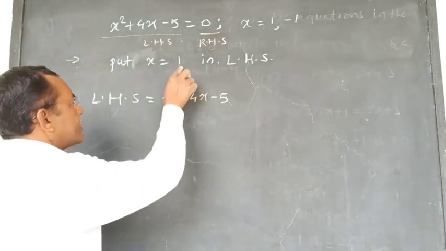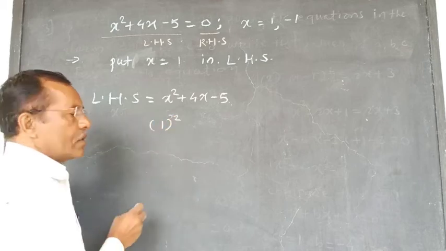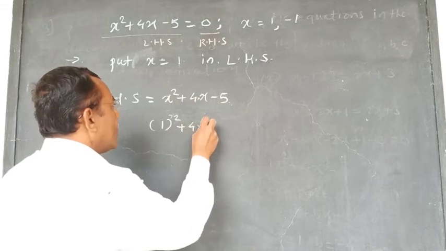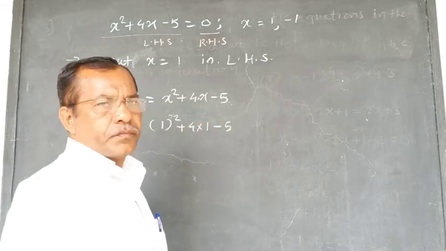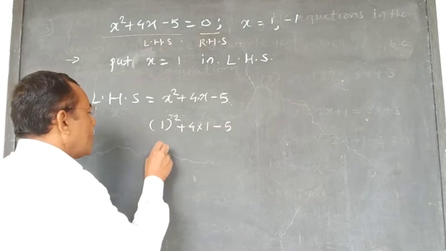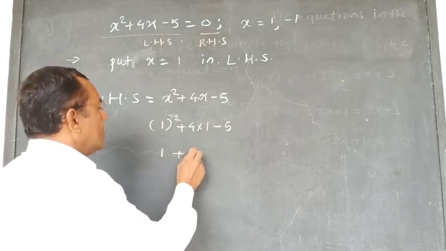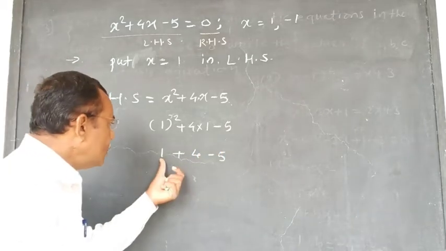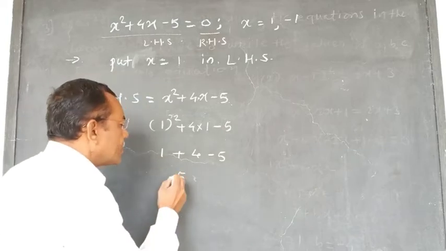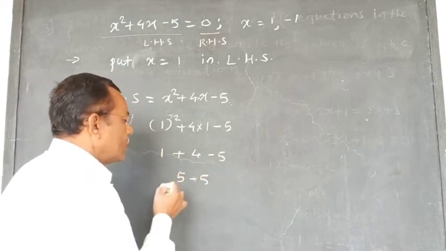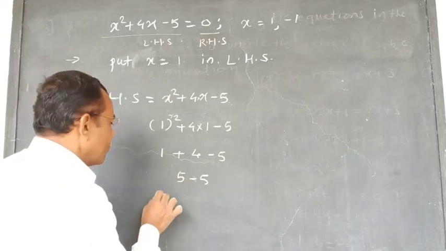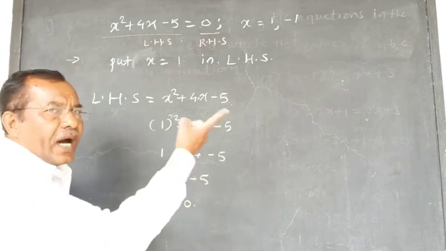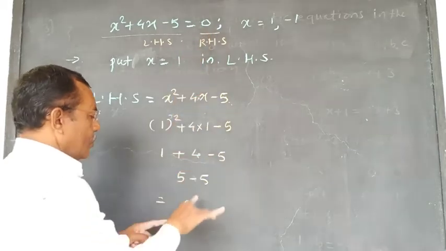Now the value of x is 1, therefore 1 square plus 4, here is a sign of multiplication, multiply 1, and minus 5. Now see, 1 square is 1 plus 4 into 1, that is 4, and minus 5. Now see, 1 plus 4 is 5, and this minus 5, 5 minus 5 is equal to 0. It is the LHS, and the RHS is 0 and LHS is also 0.